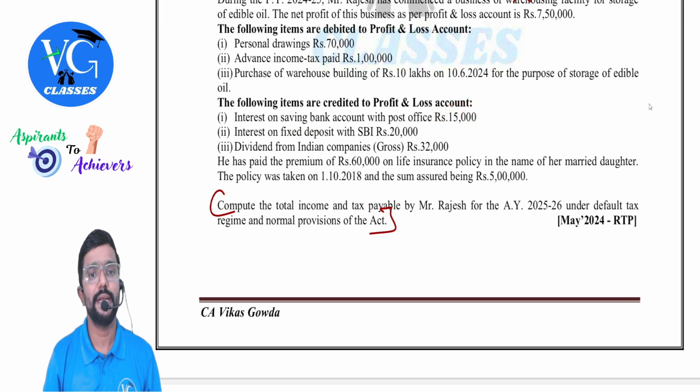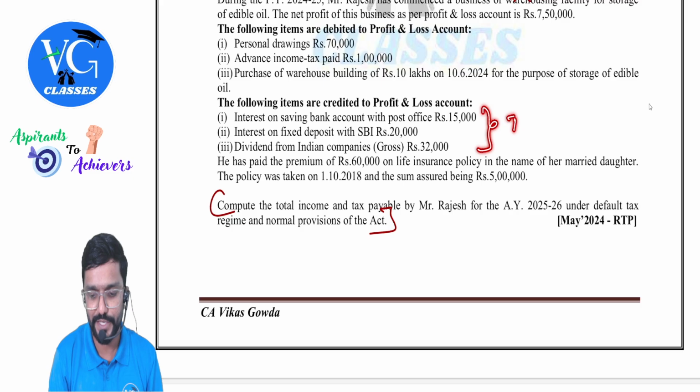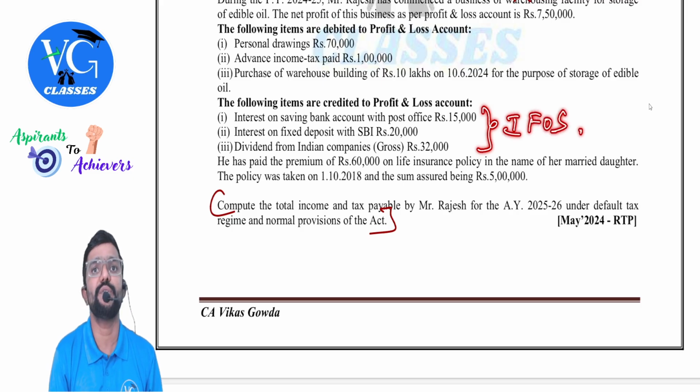15,000. Interest on FD with SBI, 50,000. Dividend from Indian company, gross, 32,000. All three are taxable under IFOS, so remove them while computing the income under the head PGBP. Deduct all. As it is already credited, profit has gone up, so please deduct them.